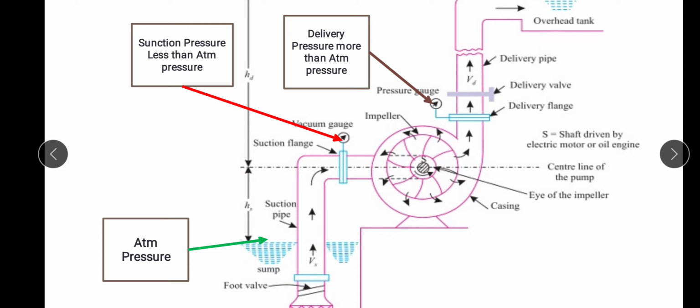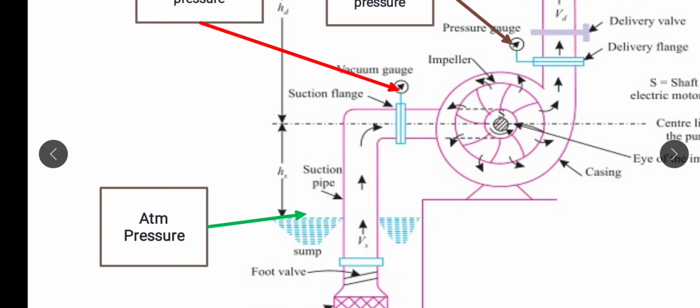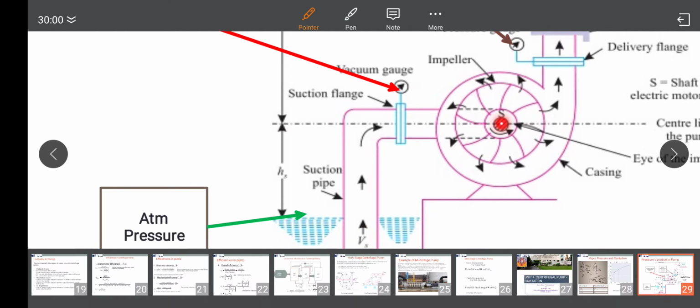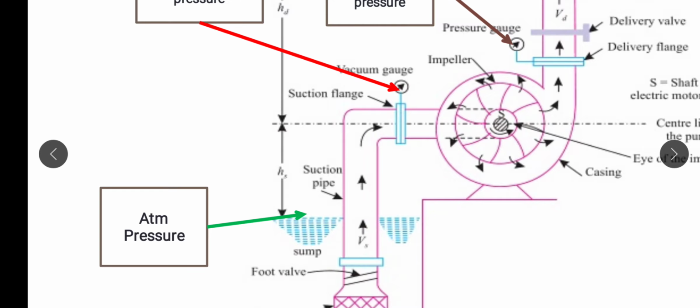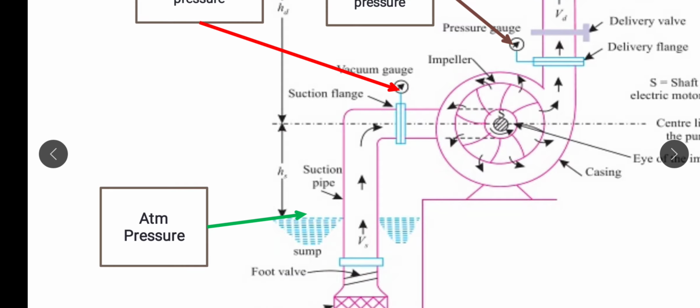At the suction side, we know that to bring water from the sump level to the inlet of the impeller, the pressure at the inlet of the impeller, that is the eye of the impeller, should be less than the atmospheric pressure. Then and only then can water flow from atmospheric pressure to this particular suction pressure, because the suction pressure is less than the atmospheric pressure and fluid always flows from high pressure to low pressure.